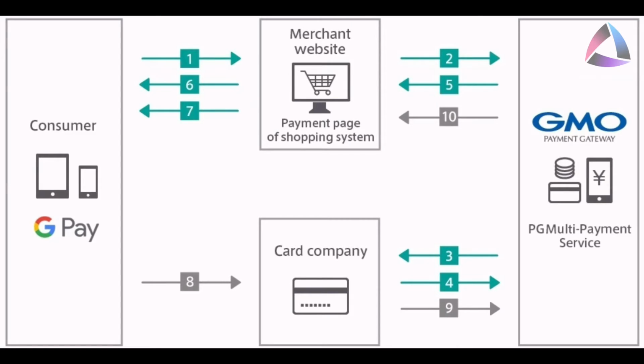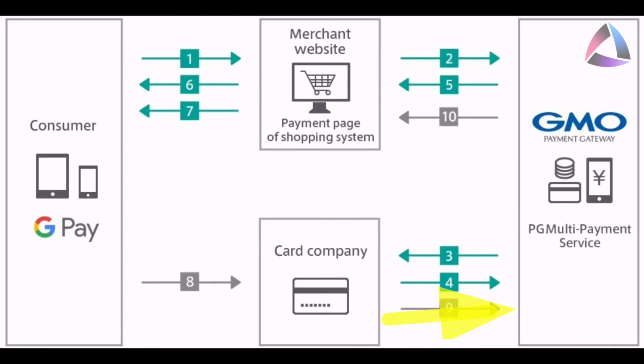Okay, we are the consumer and pay some amount to a mall or the owner of the mall. First, the amount goes to the merchant website, and this is transferred to the payment gateway. Here the payment gateway is called GMO, and this payment gateway further transfers it to the card company, which is the parent company of the merchant, and linked to the merchant owner's bank account, which is a commercial type of account.